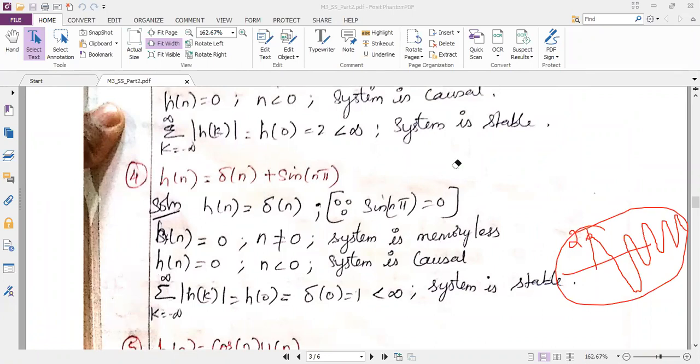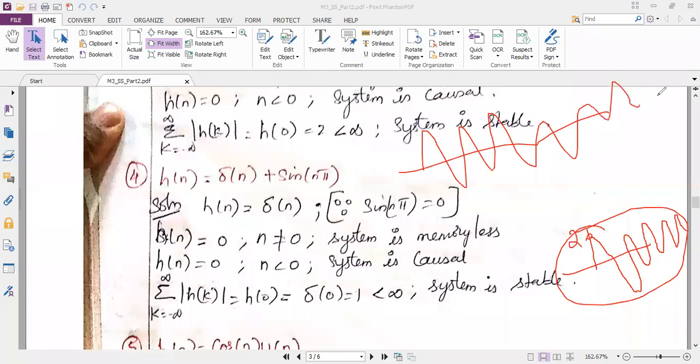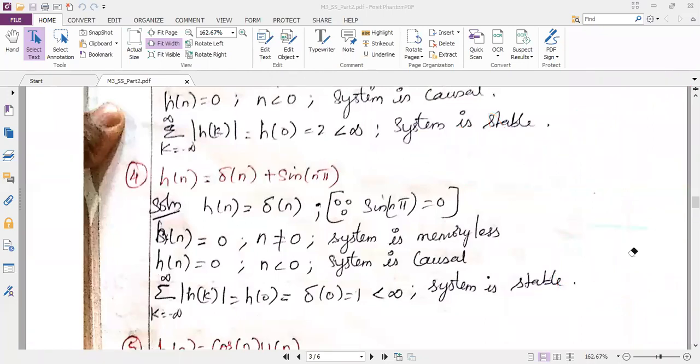And what about stability? It will be unstable. Why, you know? The cos signal will be oscillating completely. We don't know where it stops. I hope you are getting it. So because of this reason, definitely it is unstable. It will not stop. It is continuously oscillating. So the system will be unstable.